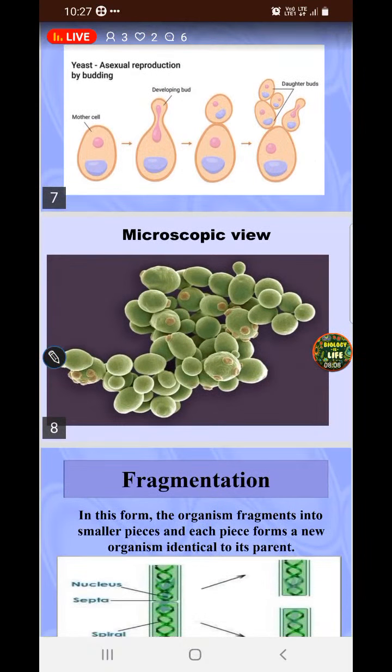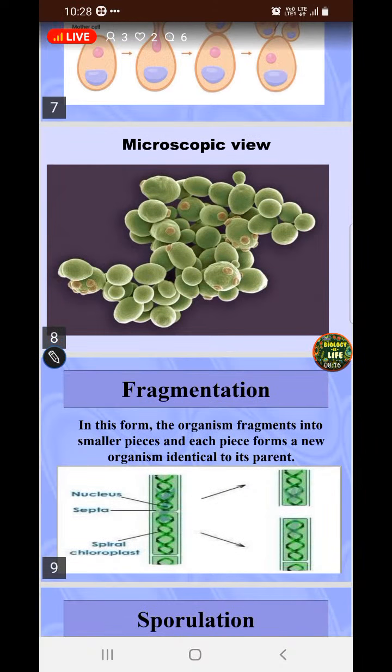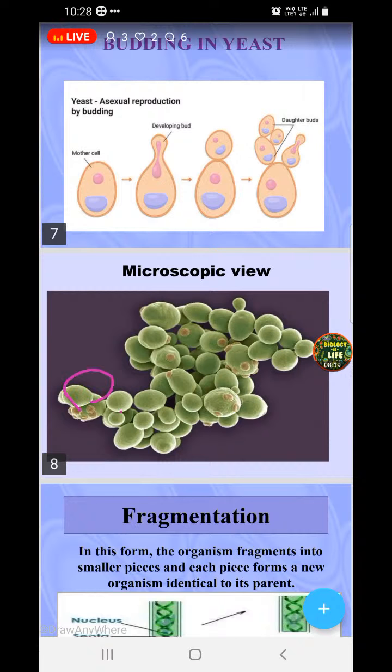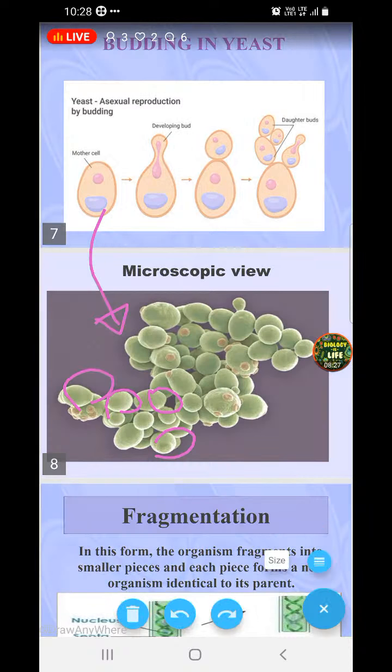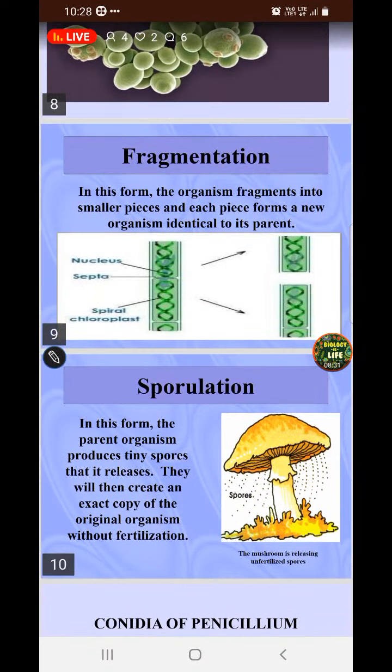Now next, you can see the microscopic view. Oh my god, ma'am, so many. Yes dear, so many. You can see, students, so many buds one above the other. All these are the buds. So they are growing in colonies. This is the microscopic view of the yeast. I have kept the picture for your easy understanding. And next we will move on to what is fragmentation.